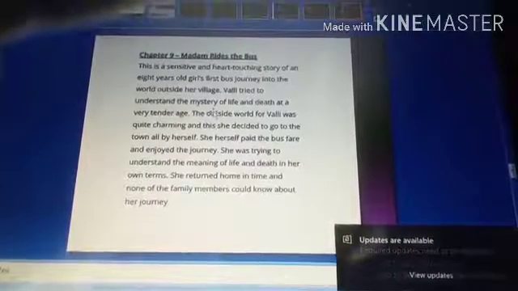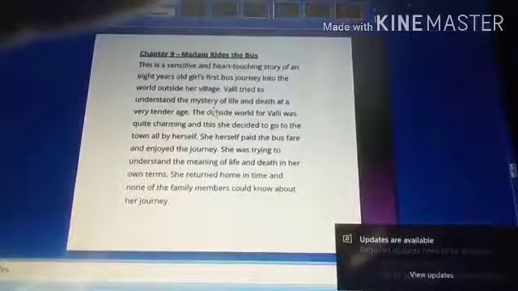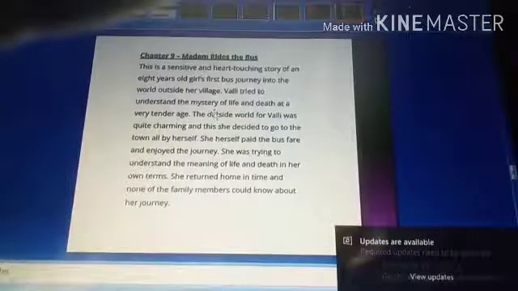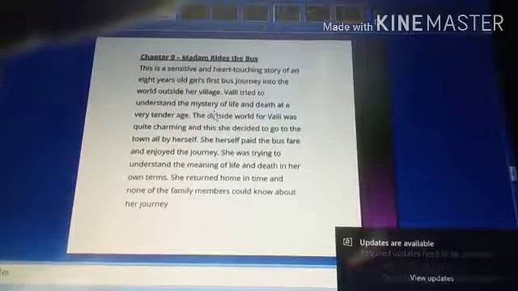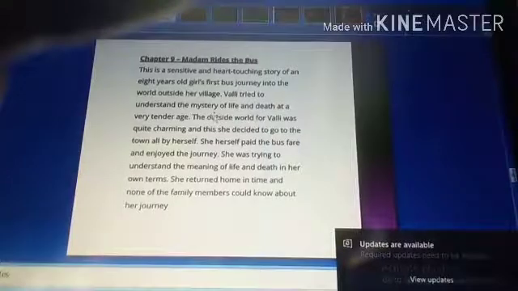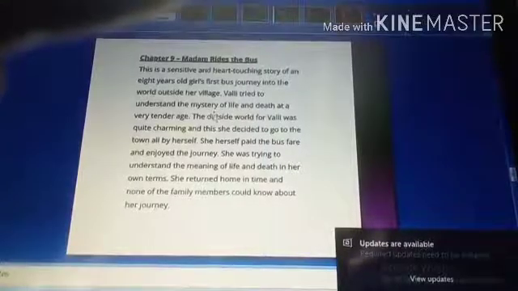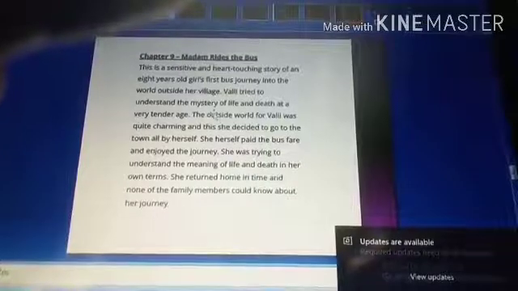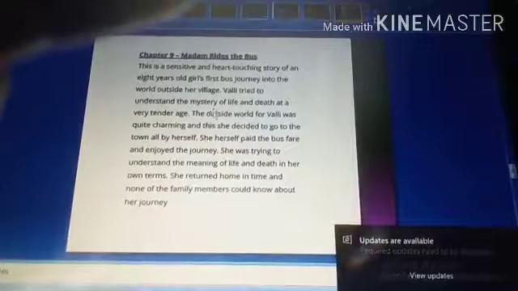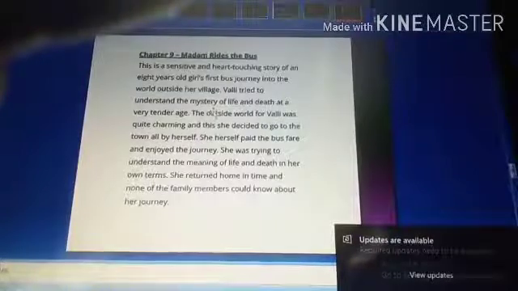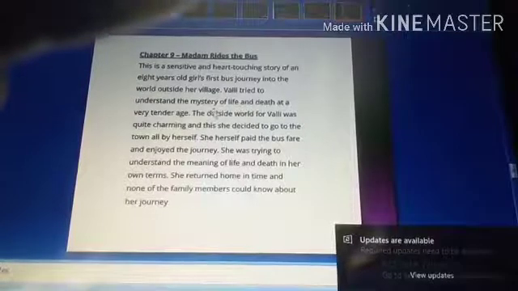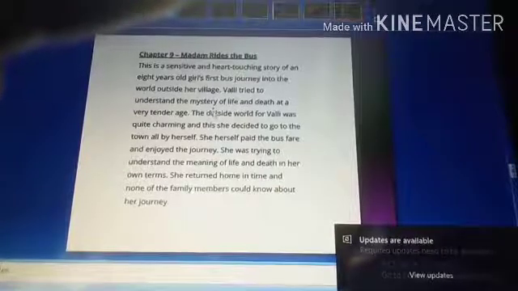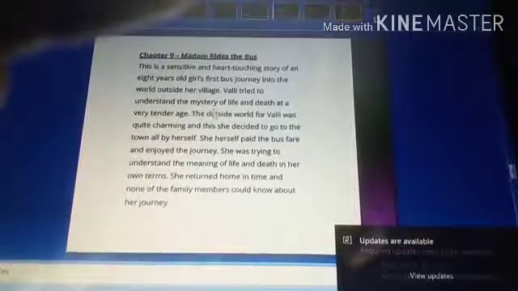Now, Madam Rides the Bus. What is this Madam Rides the Bus? This is a sensitive, heart-touching story, as we all know, that there was a beautiful little girl who was fond of moving in the bus, and that too her first bus journey into the world outside her village, and her name was Valli. And who is the protagonist? Valli. Who is the writer here? You need to find out what happened while moving in the bus, what the conductor used to call her, and what incident happened, how the cow died. You need to know the entire story, my dear kids.